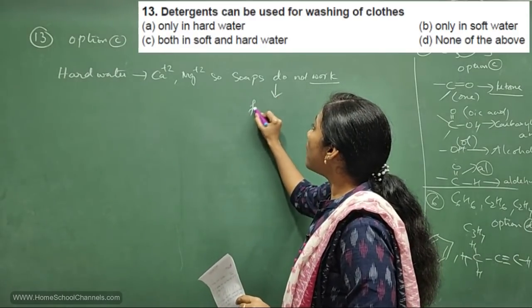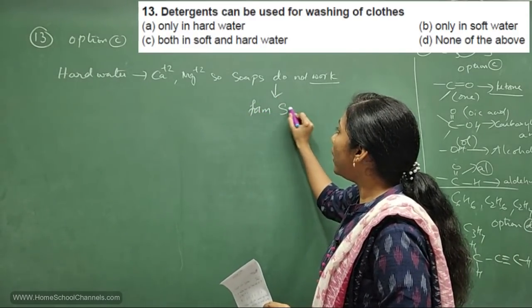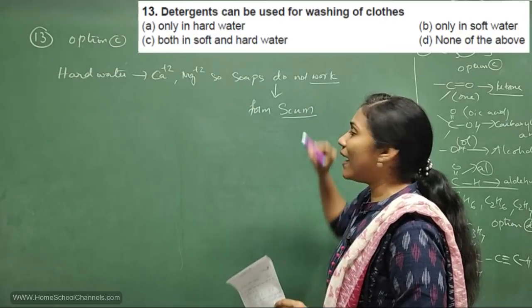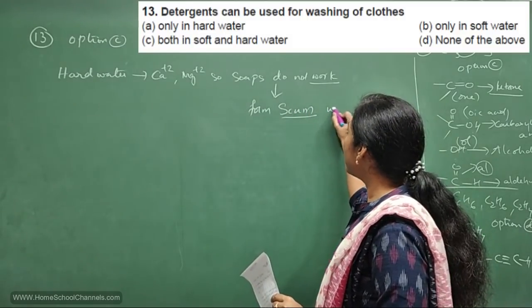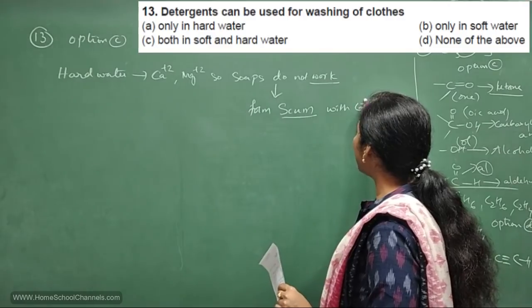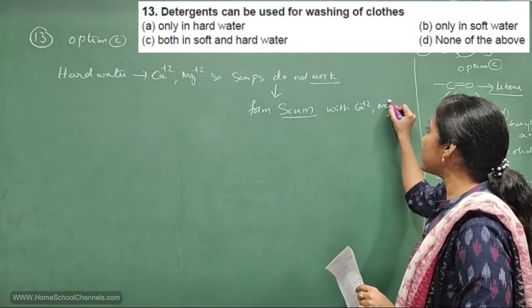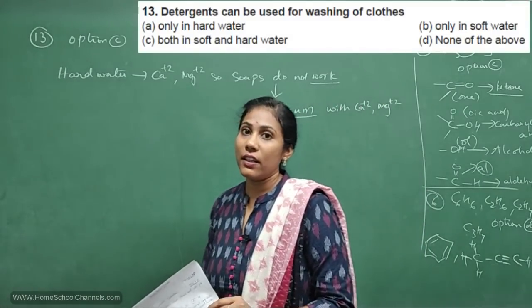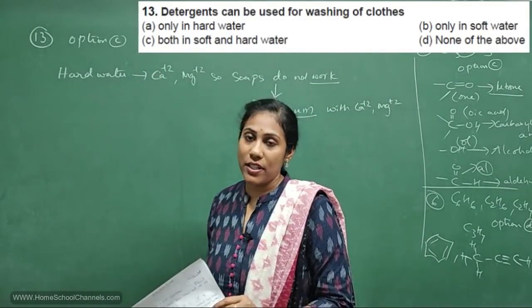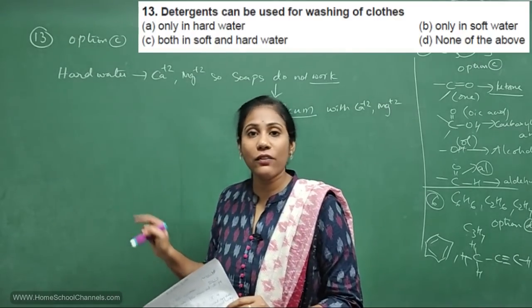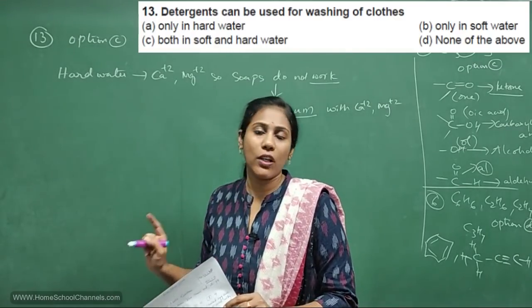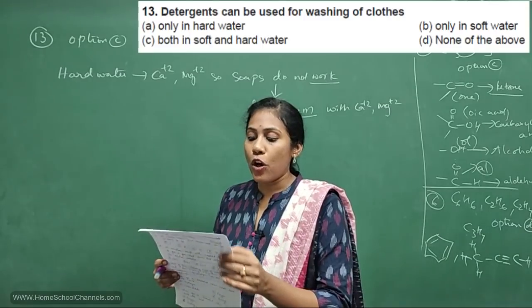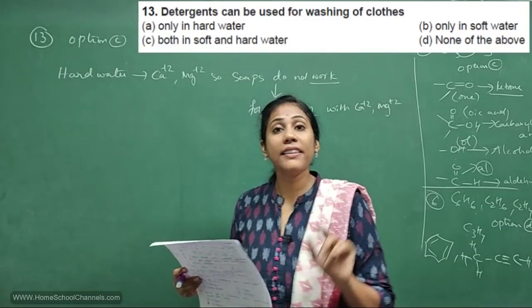Soap forms a precipitate called scum with these calcium and magnesium ions. So that is the reason soap will not work in hard water. So came our detergents. Detergents will work in hard water also. They'll work in soft water also. Okay, so option C is answer for 13th question.